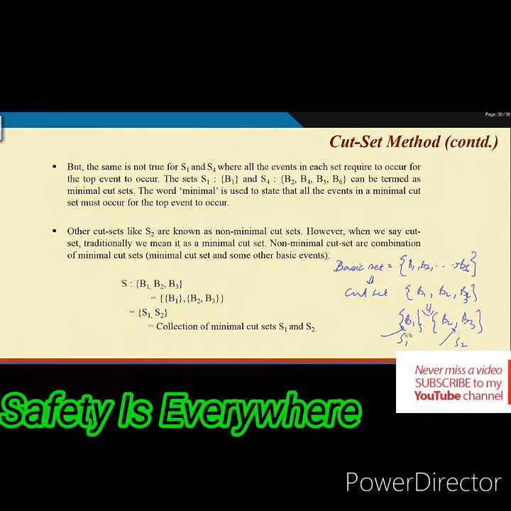The property here is that both B2 and B3 should occur, then the top event occurs. That is why this is a minimal cut set. For example, S1 is minimal, although it has only one element. But the cut set B1, B2, B3 is not minimal because it is a combination of two minimal cut sets.